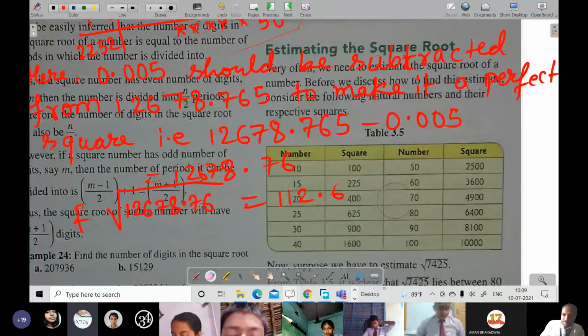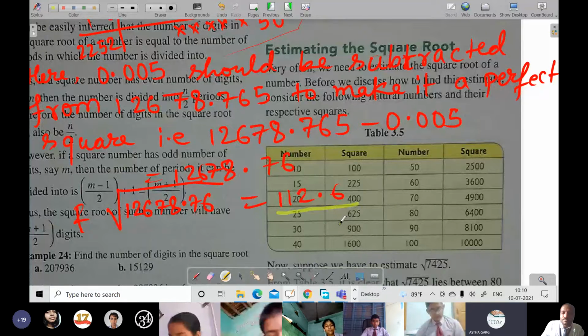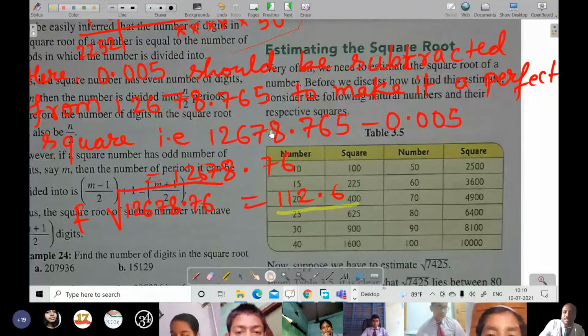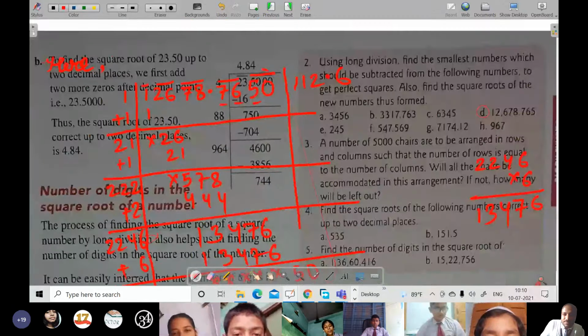Sir, I have a problem. I did not understand where 0.005 came from. You see, last two digits you have to take. The last two digits here are 50.